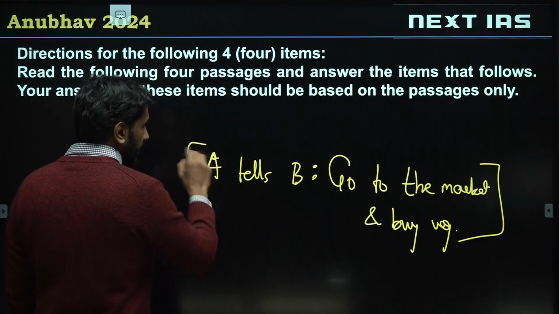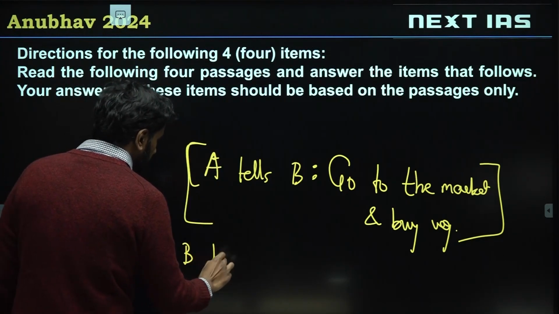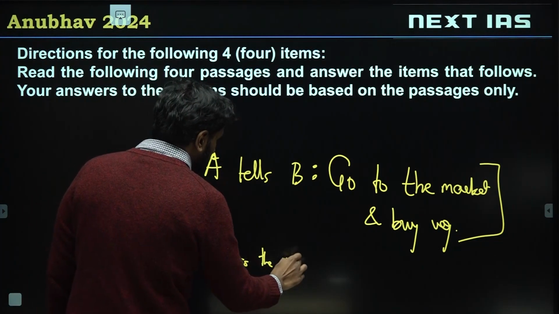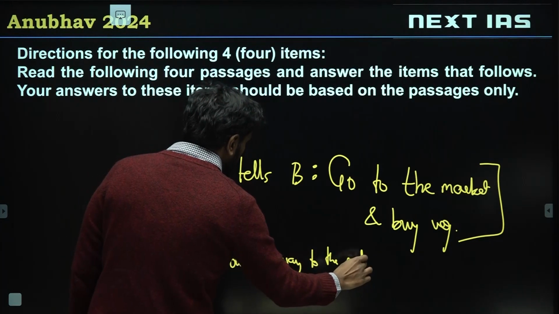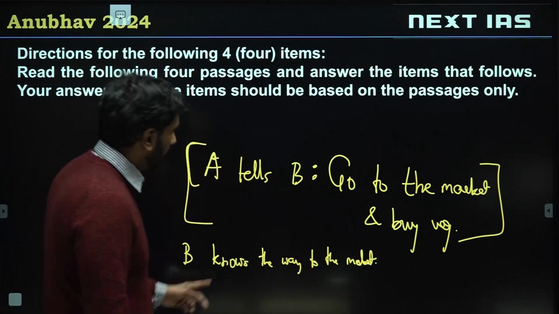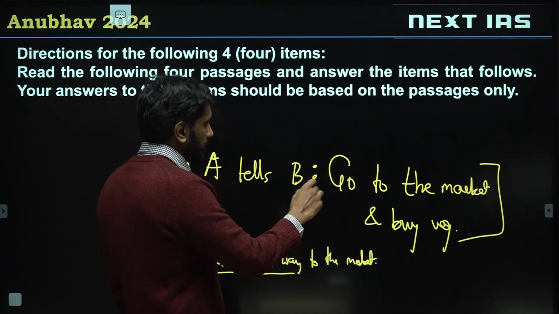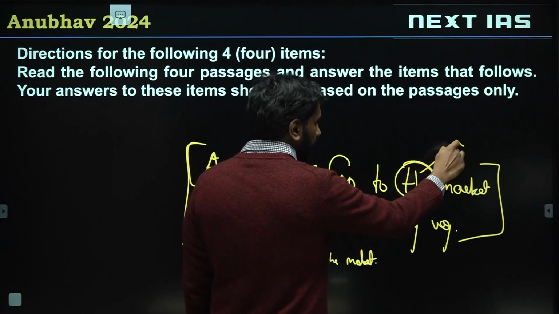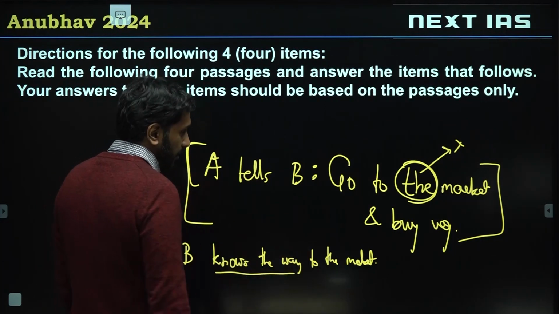Now from this entire sentence, we can say B knows the way to the market. How do I know B knows the way to the market? Because the original statement says go to that specific market, Market X. So I can say, therefore, B knows the way to the market.